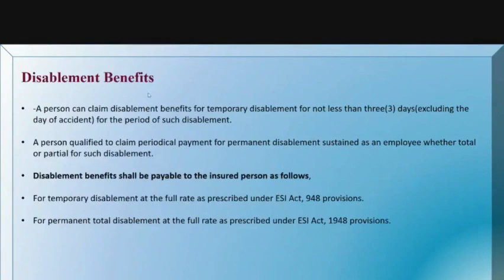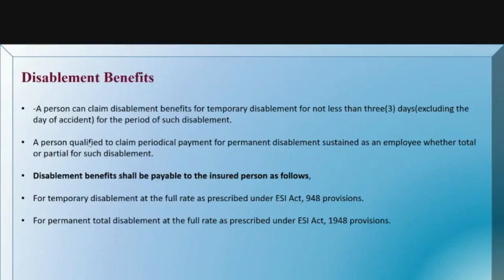And these are the disablement benefits. A person can claim disablement benefits for temporary disablement for not less than 3 days for the period of such disablement, excluding the day of the accident. So here he can claim the disablement benefits in case of temporary disablement. Within 3 days, he cannot get that benefit, for the period of such disablement.